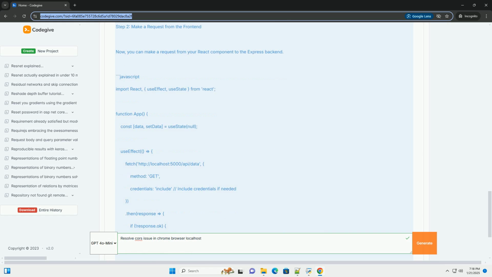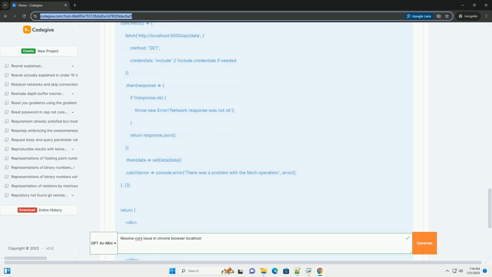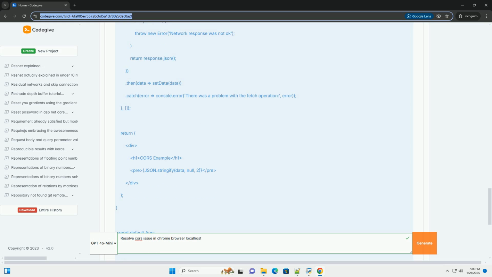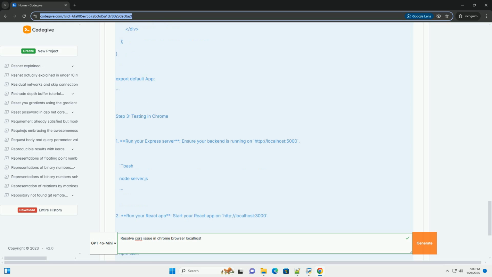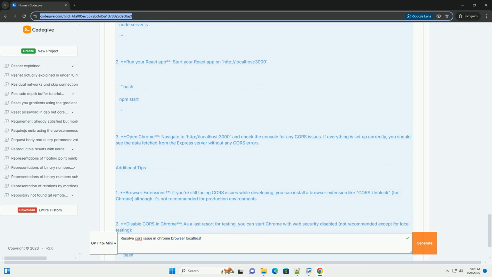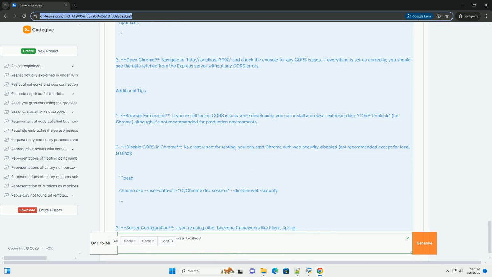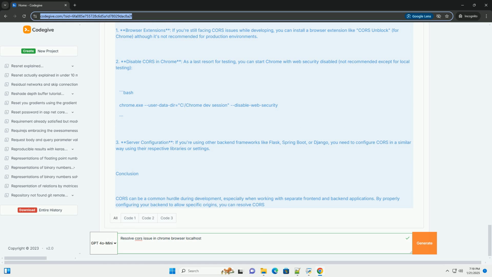Understanding the CORS mechanism. When a front-end application, like a React app running on http://localhost:3000, tries to make a request to a backend API, like an Express server running on http://localhost:5000, the browser checks if the request is allowed by looking at the CORS headers returned by the server. If the server does not explicitly allow the origin, in this case http://localhost:3000, the browser will block the request, leading to a CORS error.